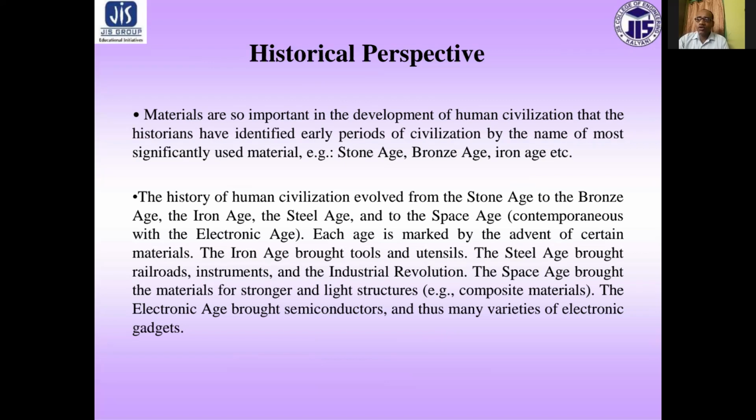When people found copper and how to make it harder by alloying, the Bronze Age started about 3000 BC. The use of iron and steel, a stronger material that gave advantages in wars, started at about 1200 BC.